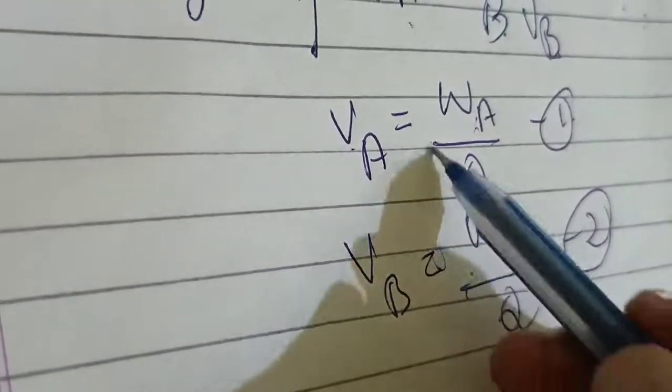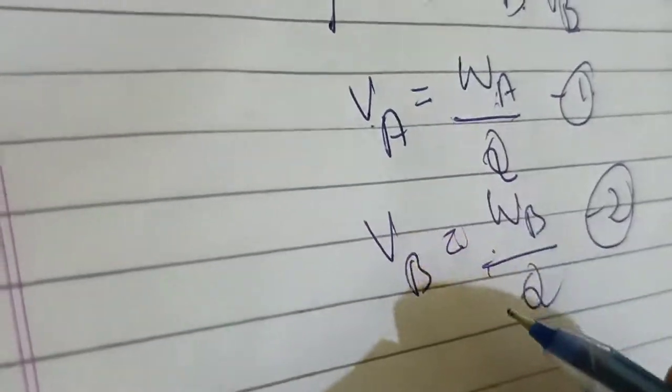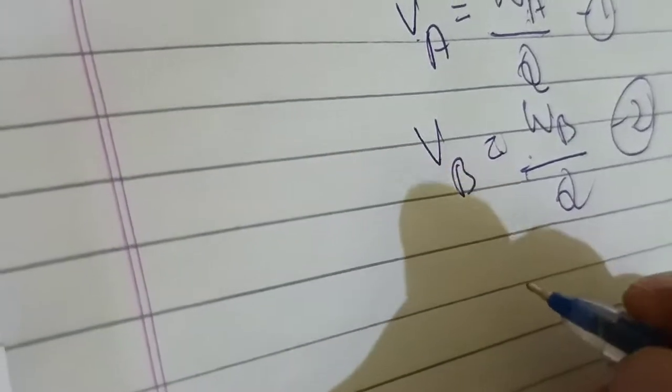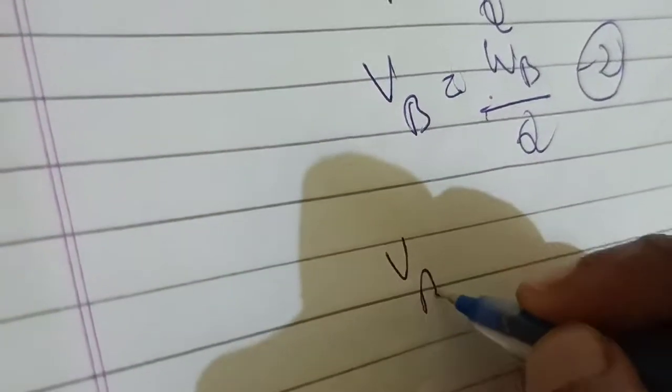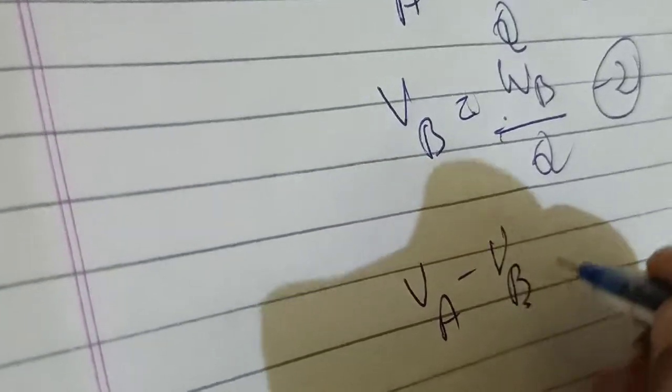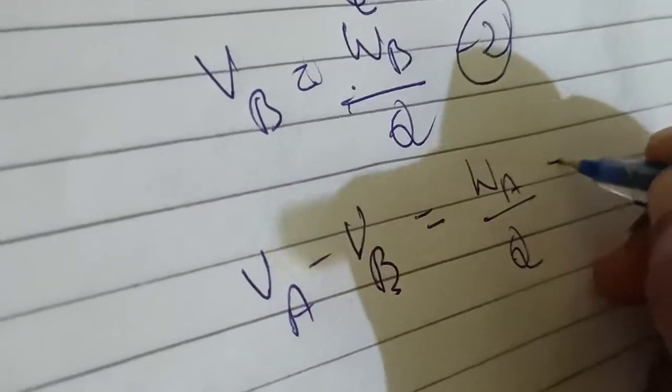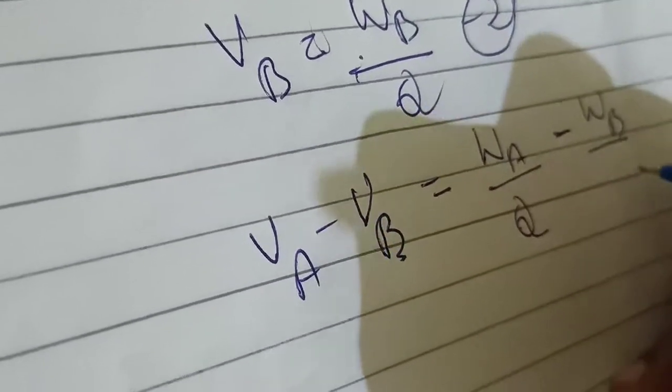Now what do you have to do? You have to find out how much the difference is. So you have to subtract both. VA minus VB equals WA by Q minus WB by Q.